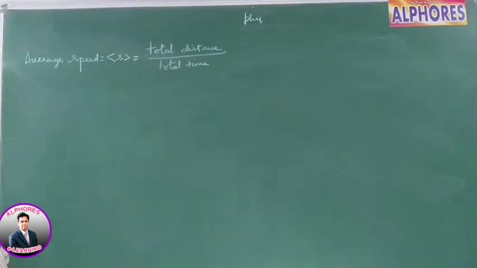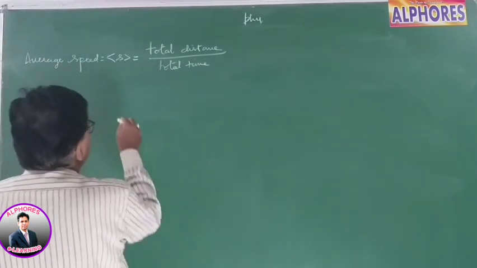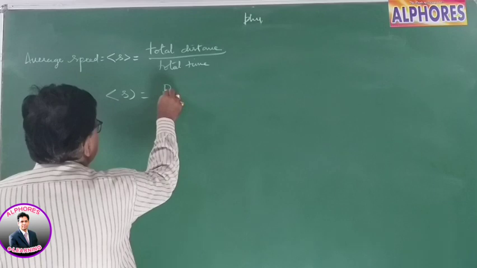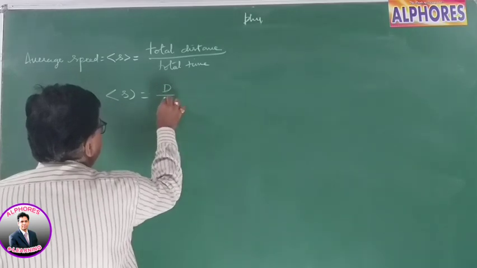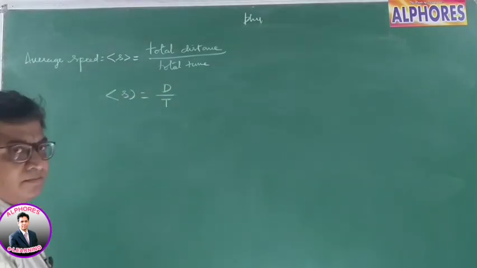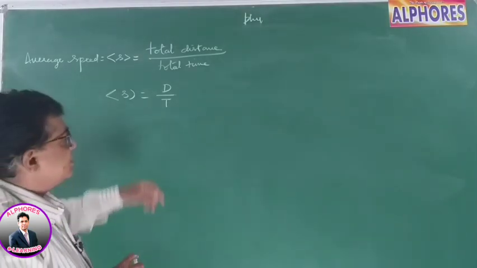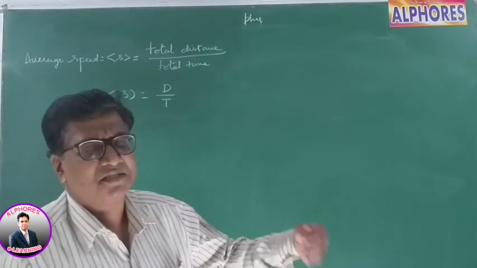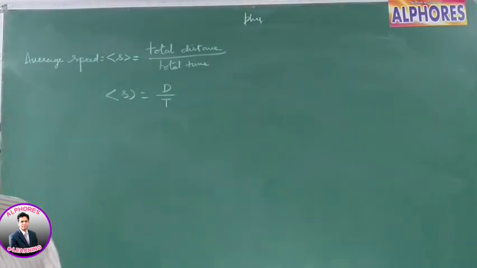It is the ratio of the total distance to total time, right? So average speed is total distance by total time. So average speed I can define as the total distance covered by the body, capital D, by total time. So distance by time. Same units: centimeter per second, meter per second, kilometer per hour. Same formula, and this is also a scalar.